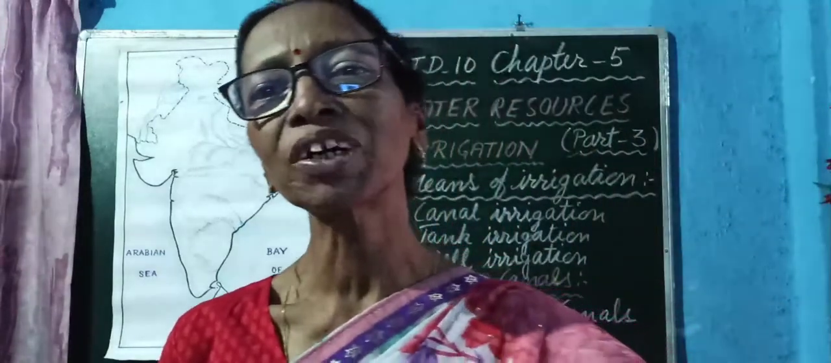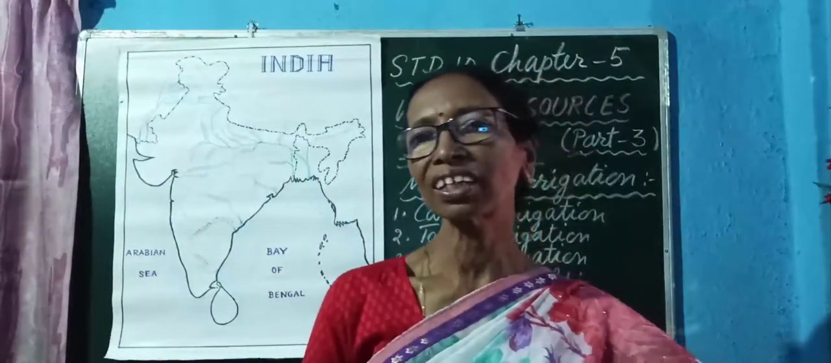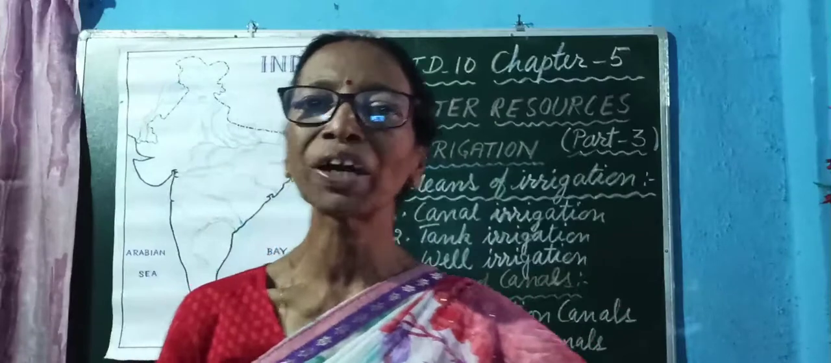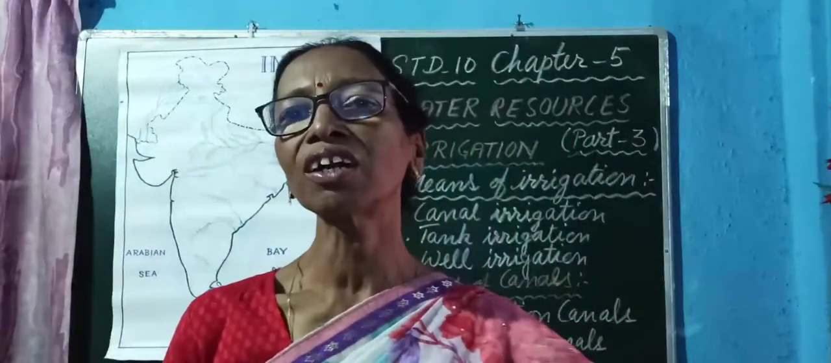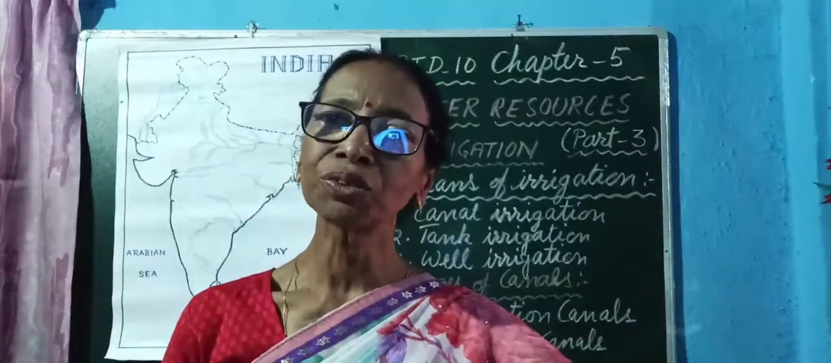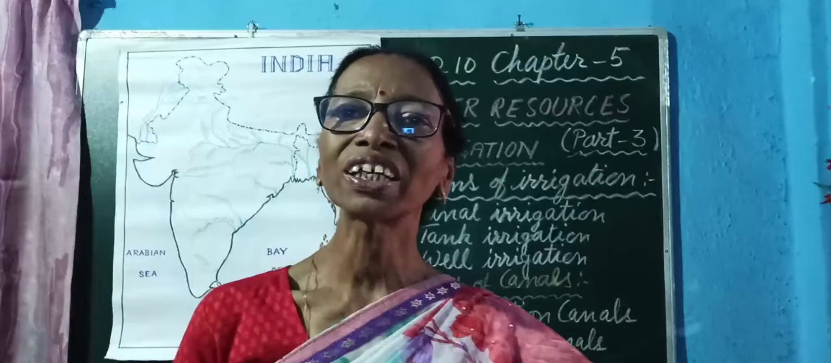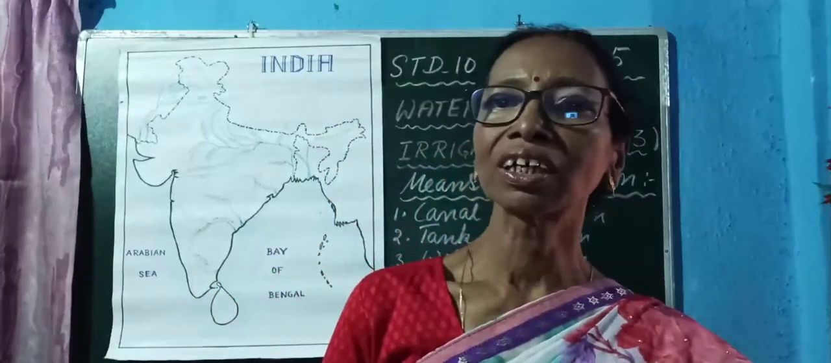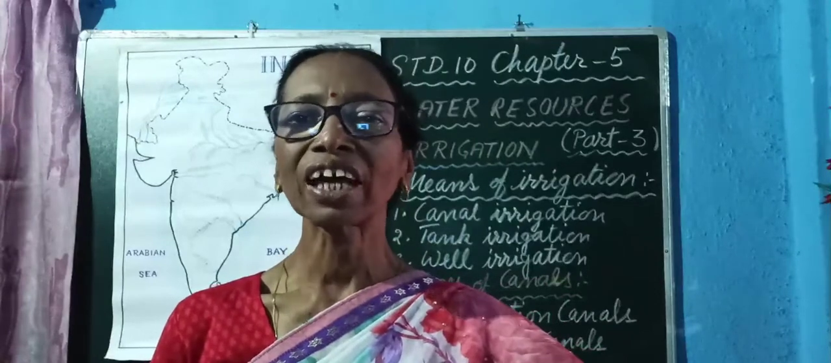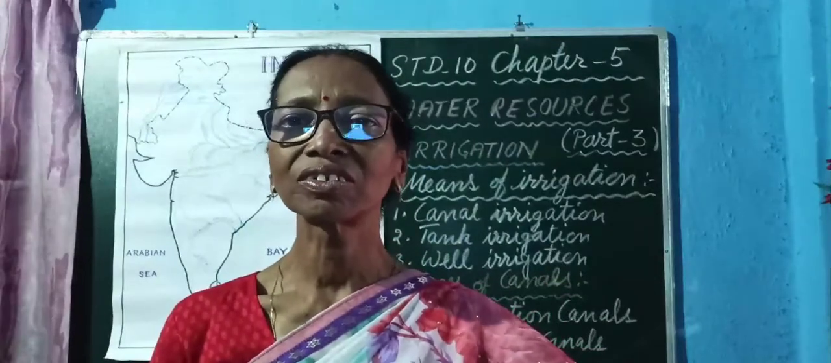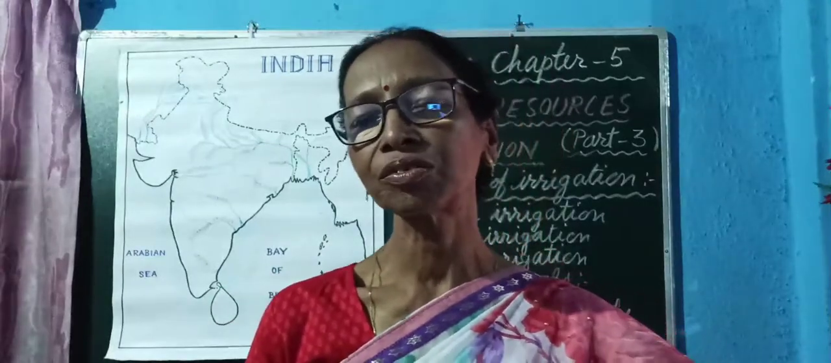First, you will learn about canal irrigation. What is canal irrigation? Irrigation by canals. Canals are drawn or taken out from the rivers or large water reservoirs or dams to irrigate the agricultural lands. So, there are two types of canals, inundation canal and perennial canal.